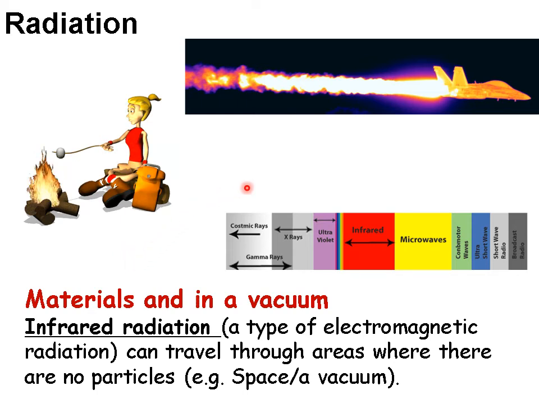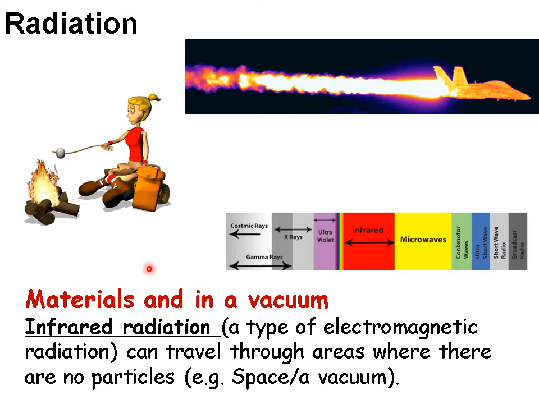There's a little diagram here of the electromagnetic spectrum, which you'll learn a little bit more about in topic 5. There's the visible light, which is the light that we can see with our eyes, but there's also a portion of the electromagnetic spectrum called infrared radiation, which we can detect with our skin and with our bodies, that feels warm or feels warmer. So when infrared is being emitted, we can say that it is transferring energy by heating, but it's by radiation rather than by particles like conduction and convection.